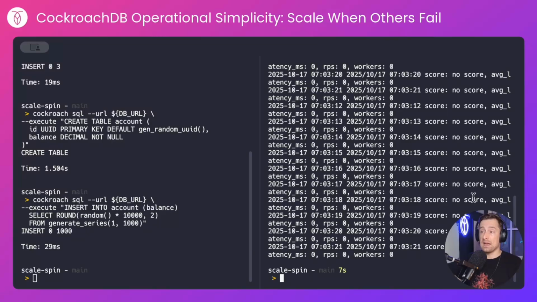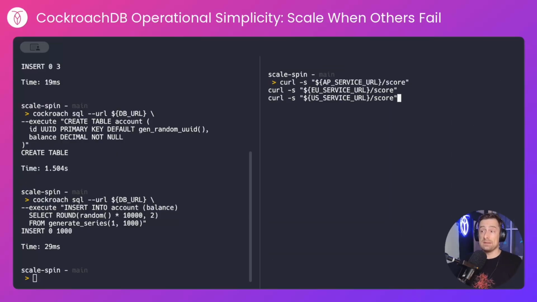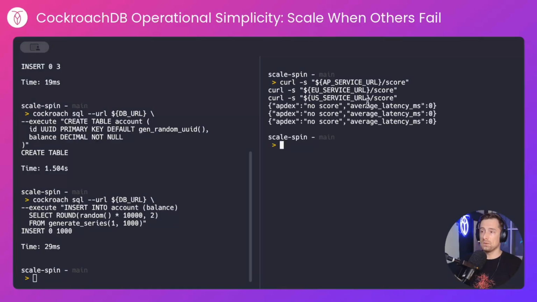Currently, we don't have an Apdex score because there is no latency to calculate against. Our average latency is therefore 0. We're not making any requests per second, and there aren't any workers running. And this can also be seen via an HTTP call to their REST endpoints. No score, 0 latency.